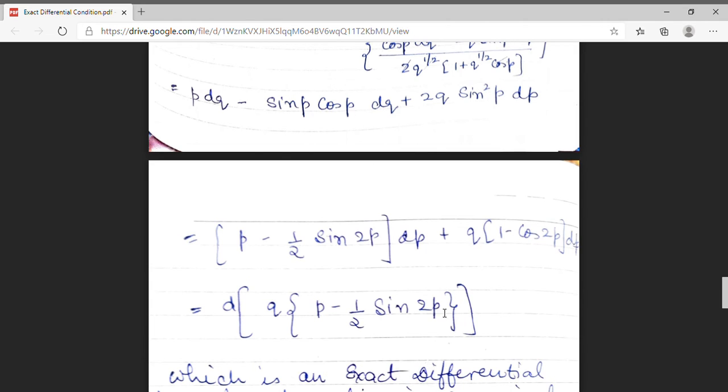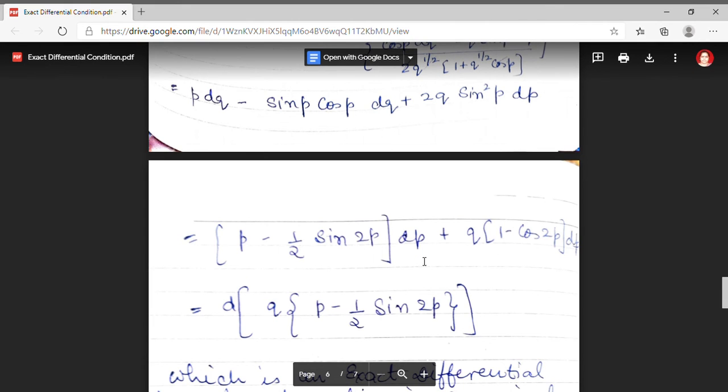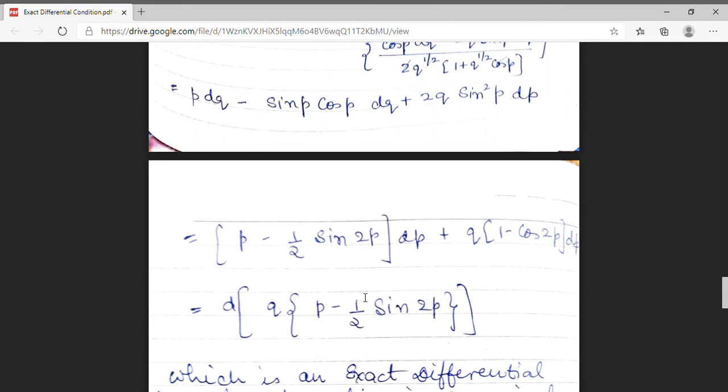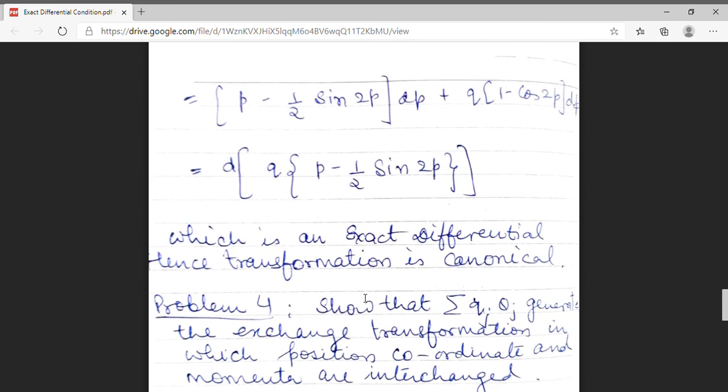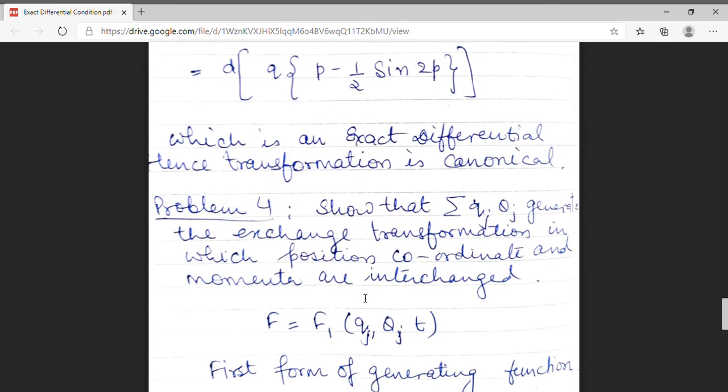I am able to express this expression in the form of exact differential. Hence, when we can express capital P dQ minus small p dq in the form of an exact differential, we can say that the given transformation is canonical. So, the transformation which we are given is canonical.